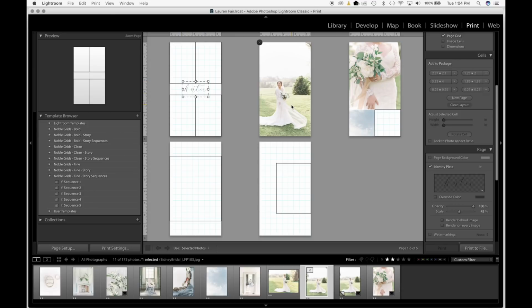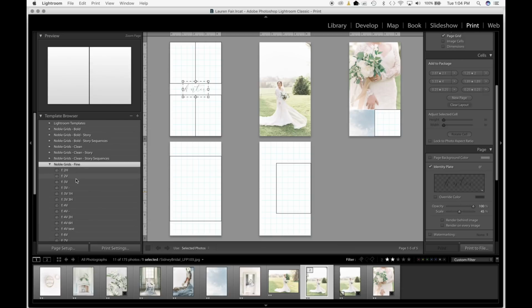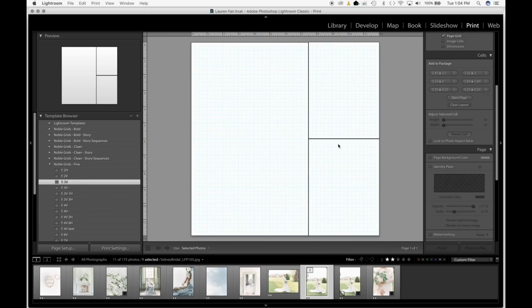So I hope that was really helpful. A few problem-solving things before I sign off. If anything is looking a little funky or uneven, sometimes when you're looking at these grids, depending on your screen size, they might look a little wonky or like they're not going to have proper spacing, but a lot of that is just dependent on the screen size. So once you actually export them, everything should line up properly.